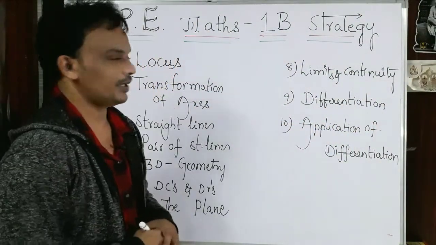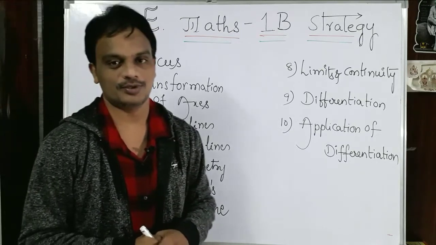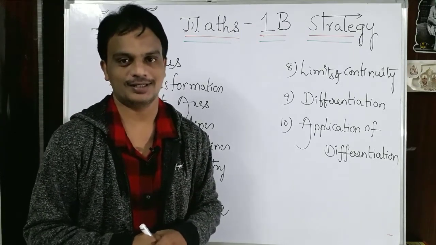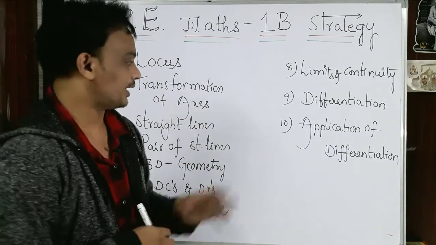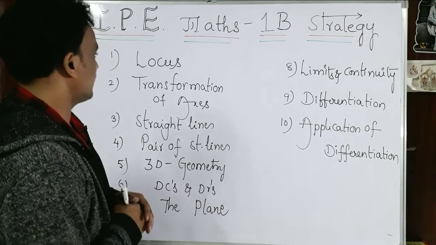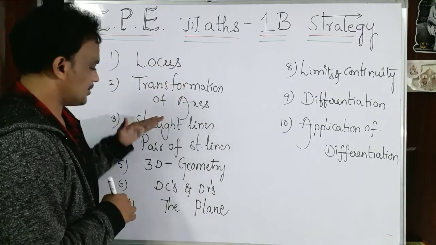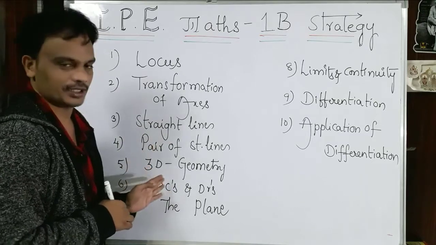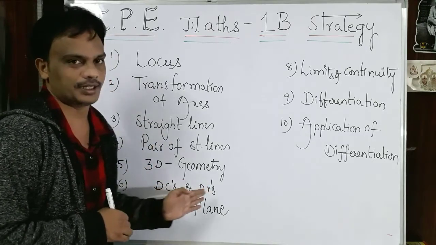Today I came to explain the Maths 1B strategy from the IPE board exams, for AP and Telangana states. From 1B also we have 10 topics. The topics are locus, transformation of axis, straight lines, pair of straight lines, 3D geometry, DCs, DRs, direction cosines and direction ratios, and the plane.